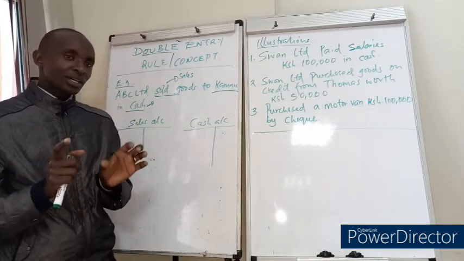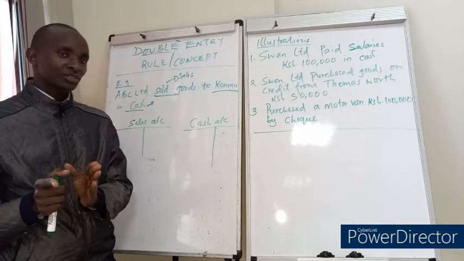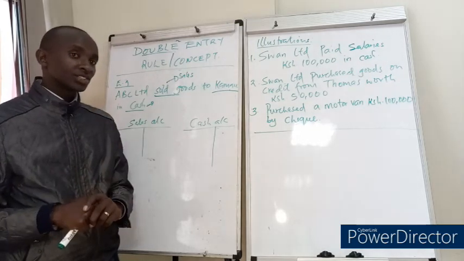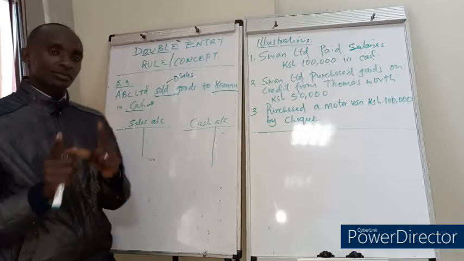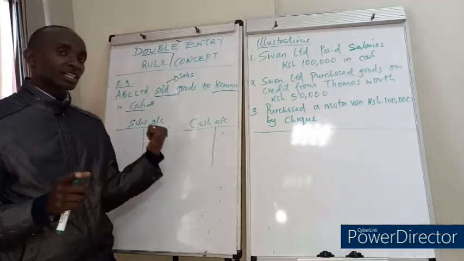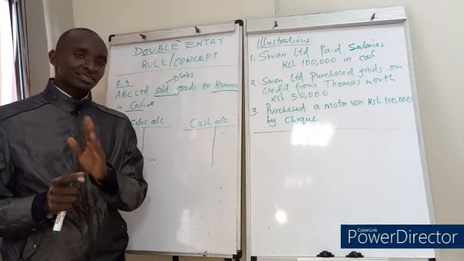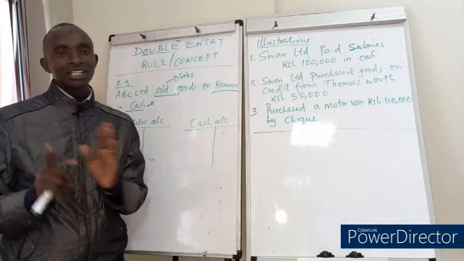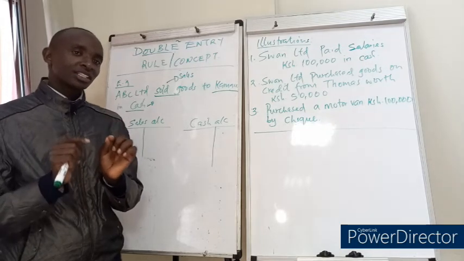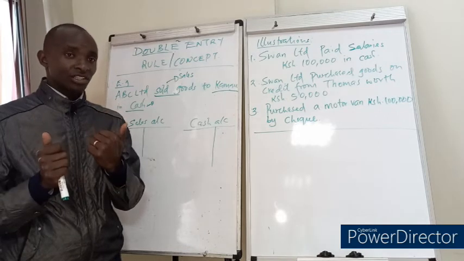So in this case, we said persons can be natural persons like me and you, created by God, or the artificial persons. And these persons can be the debtors or the creditors of the organization, isn't it? And we say the accounts that are kept for persons, the debtors and creditors, are known as the personal accounts. We also say that the properties are divided into two, the tangible property and the intangible property, right? And we say that for the tangible property, these are the properties that you can see, you can feel, and you can touch. So they are real.